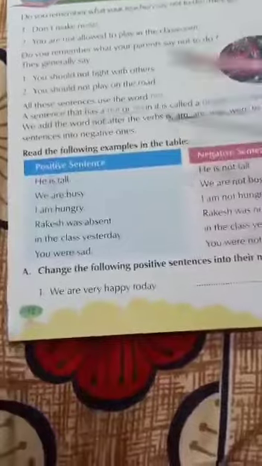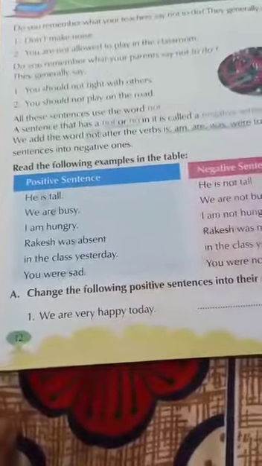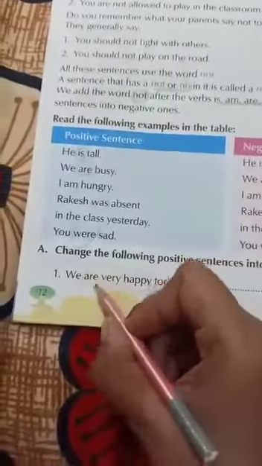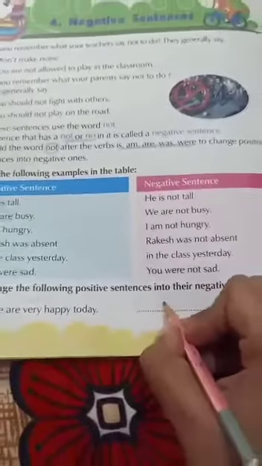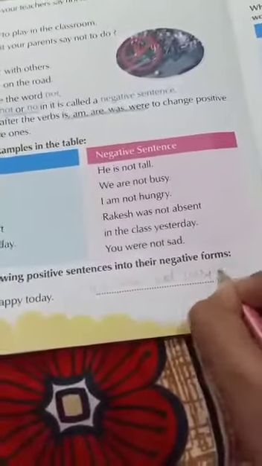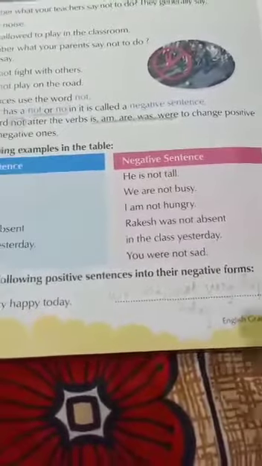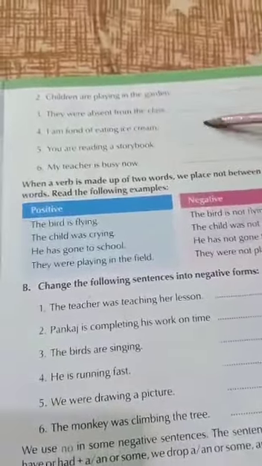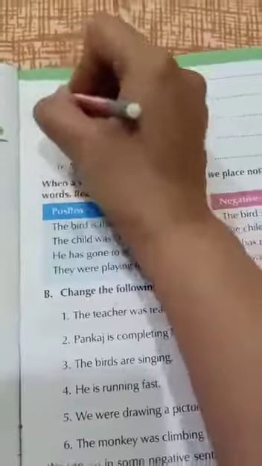Now look at an exercise. Change the following positive sentences into their negative forms. We are very happy today. What is the helping verb in this sentence? Are is the helping verb. So where is not placed? After are. So what will be the answer of the first sentence? We are not very happy today. One sentence I have done. Sentences 2, 3, 4, 5, 6 you have to do in your book as your homework.